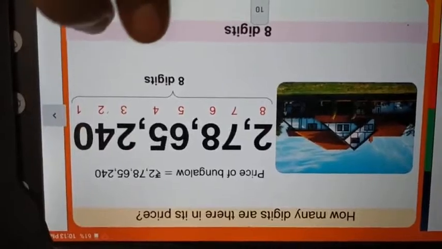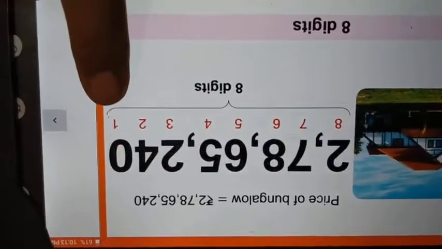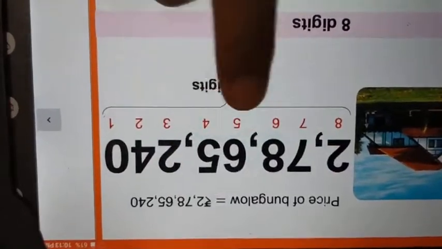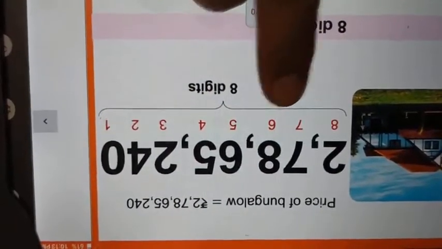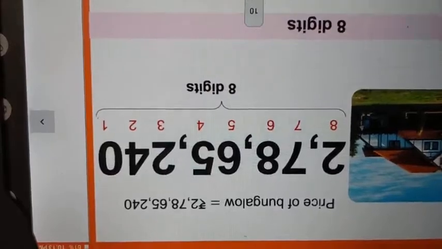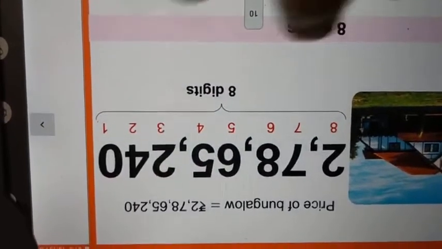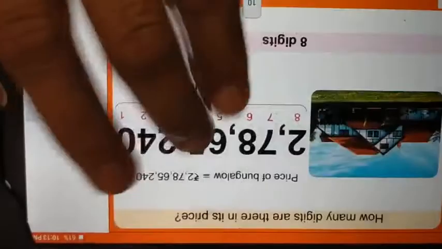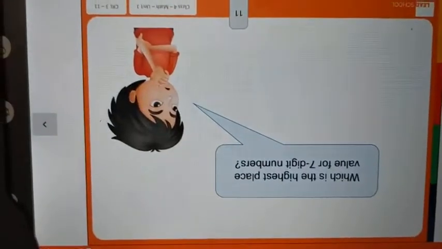Now count with me. How many digits are there? 1, 2, 3, 4, 5, 6, 7, 8. Okay. How many digits are here? 8 digits. Now, one more example.